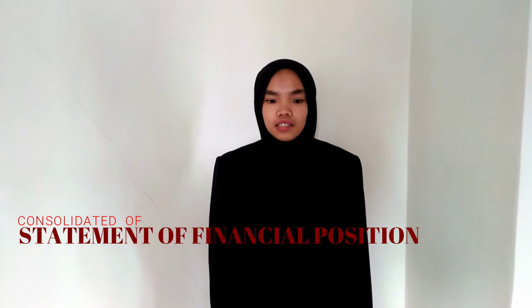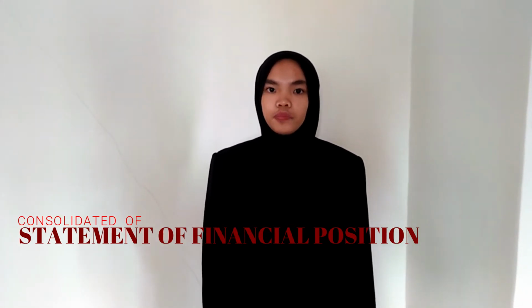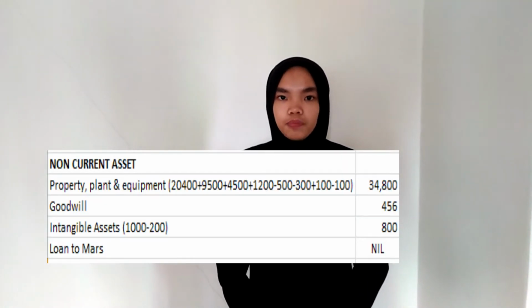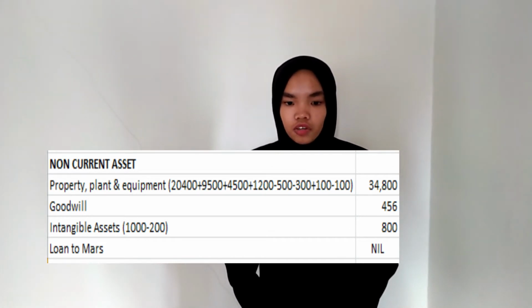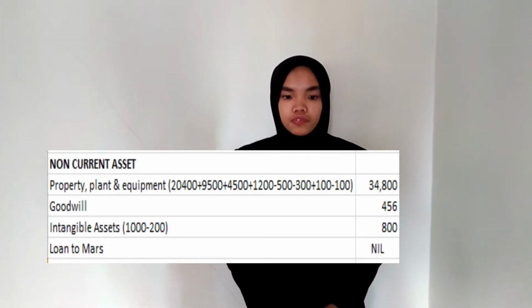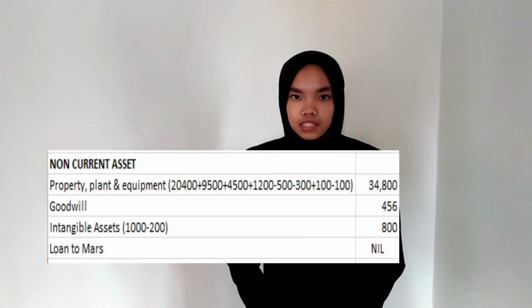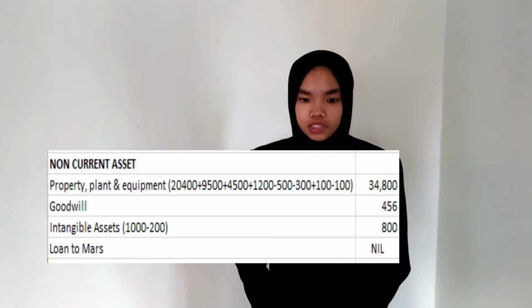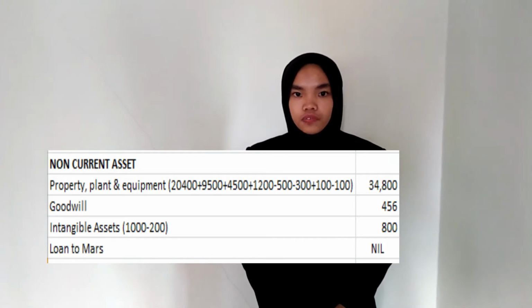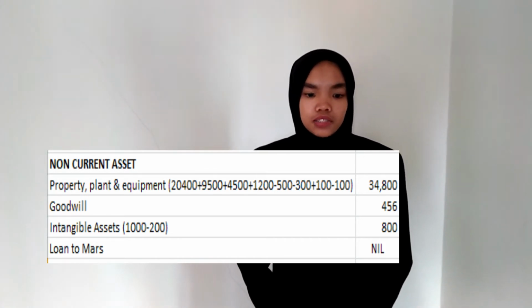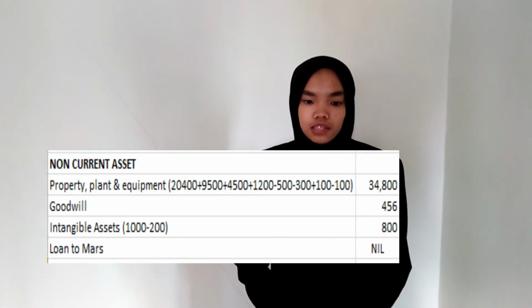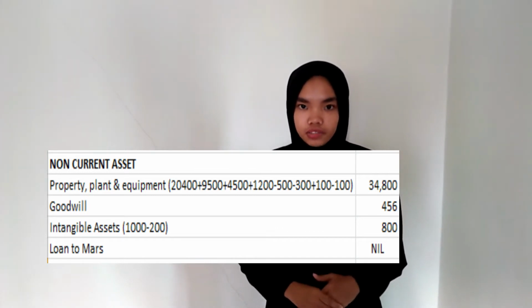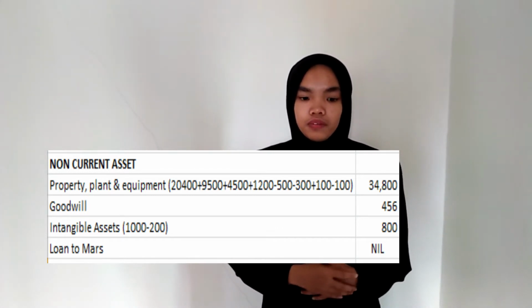Okay, next, the consolidated statement of financial position of Mercury Berhad. First, non-current assets. There is property, plant and equipment. The adjustment of PPE is minus 500 of URP, minus 300 of under depreciation, plus 100 of over depreciation, and minus 100 of impairment loss of IA. Next, goodwill 456. Next, intangible asset. The adjustment is minus 200 of amortization of IA.